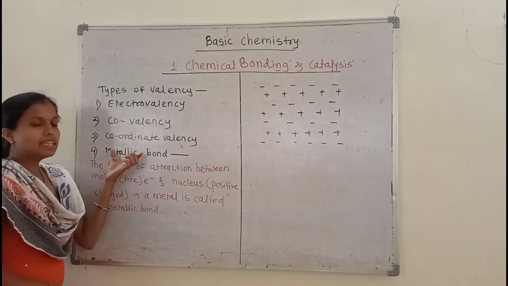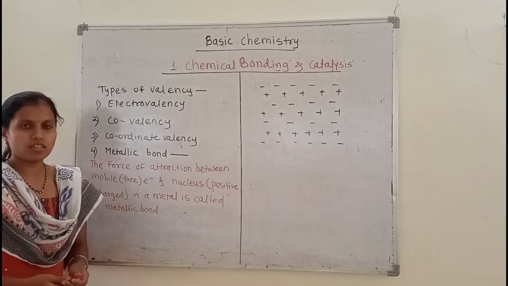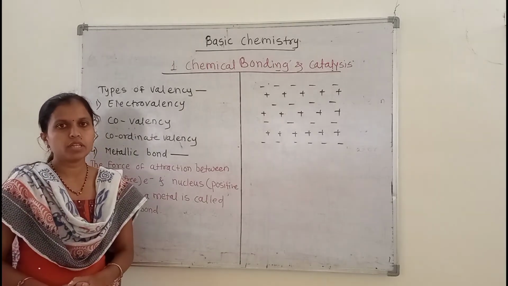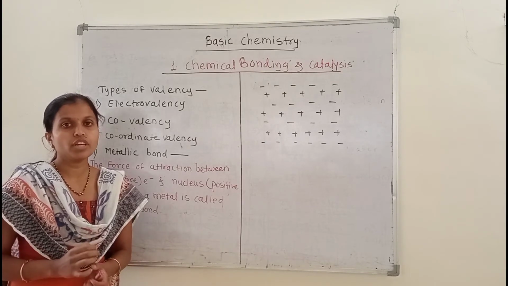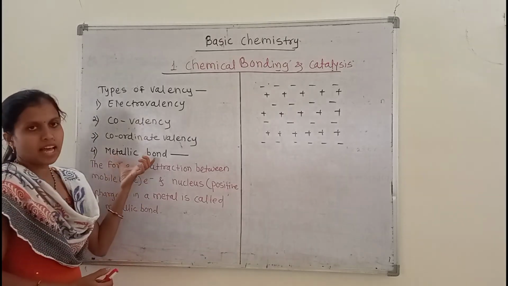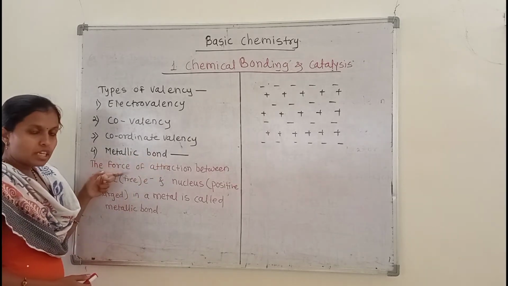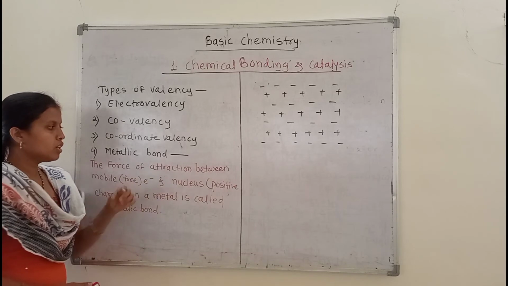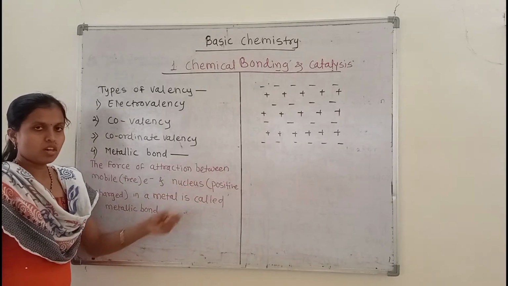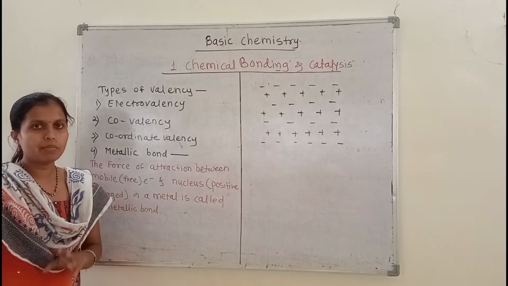So in today's session we discuss the next type of valency, the metallic bond. In the periodic table about 118 elements are known. About 3/4 of these elements are metals, and these metallic elements show the metallic bond. The definition of metallic bond is: it is the force of attraction between the mobile electrons, meaning the free electrons, and the nucleus of a metal. Then the bond formed is called the metallic bond.